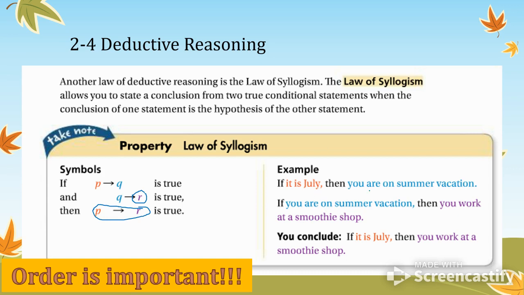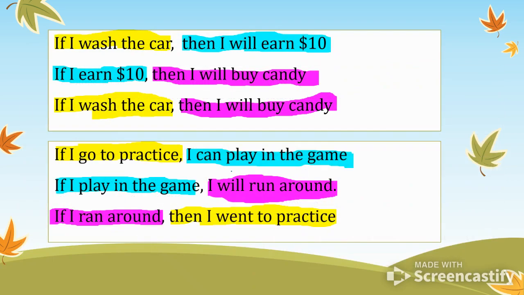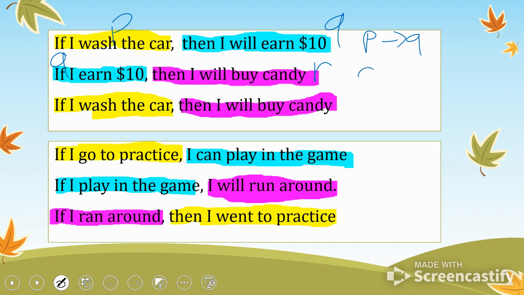If it's July, then you're on summer vacation. If you're on summer vacation, then you work at a smoothie shop. So you can conclude if it is July, then you work at a smoothie shop. So again, order is important. Here, it has to go PQ, right? Q, and then this pink color is R, right? So our first line is P implies Q. Our second line is Q implies R.